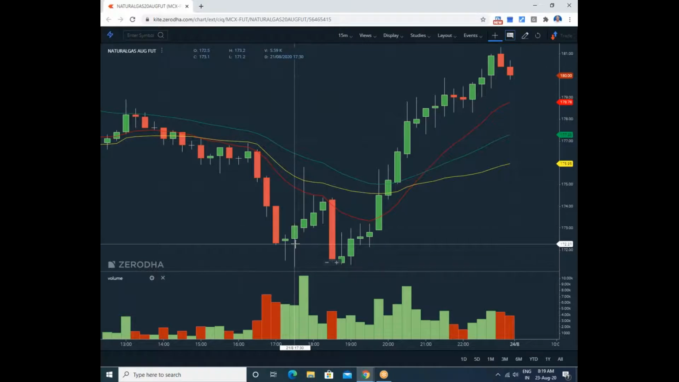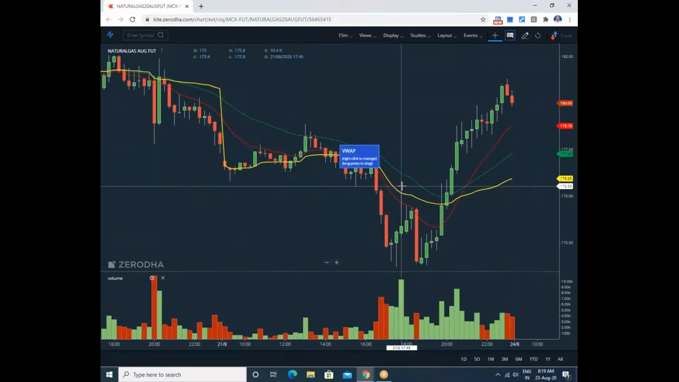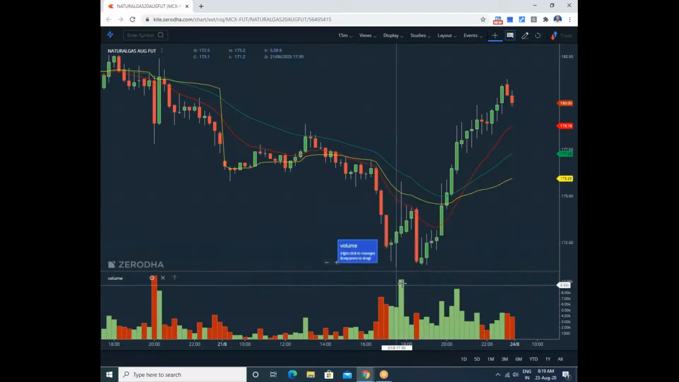So you buy again. Buying took place here at 172 rupees 20 paisa, but that sharp up move went above the VWAP, and this is the resistance zone, and it moved up to here with sharp up movements. You have to exit again. See, buy here and simply exit because of the huge volume being recorded.